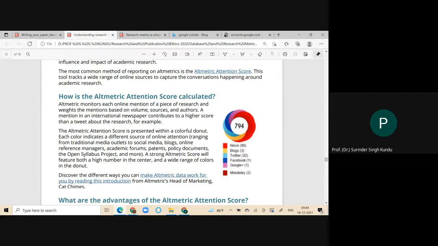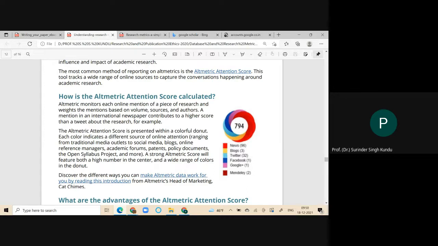On that basis, we can convey where my paper has been cited and what my score is now. Here you can see the values are only 96, 3, 32, 112, and the score is 794. How is it calculated? It means the altmetric attention score is providing the information of your citations in different sources till yet.